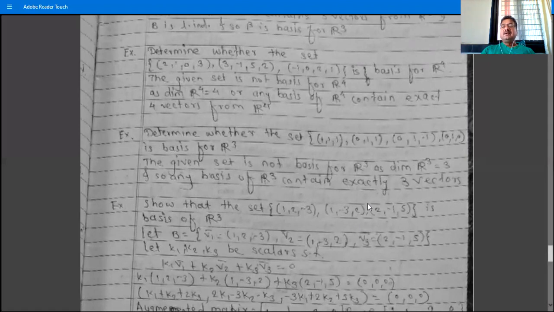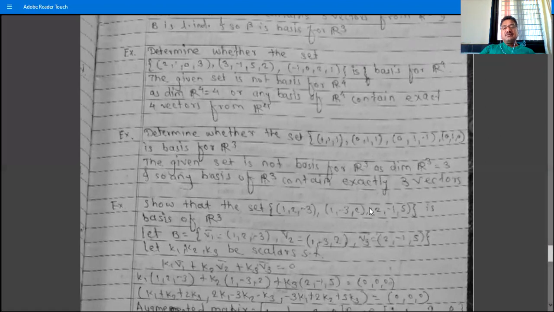Directly we can say that, for example, this set contains 4 vectors from R3, and the dimension of R3 is 3. The set contains 4 vectors, which is more than 3, and therefore this set is not a basis for R3. This set is a subset of R raised to 4, and the dimension of R raised to 4 is 4, but this set contains 3 vectors, fewer than 4, so it is not a basis of R raised to 4. So if the set contains more or fewer vectors than the dimension of the vector space, then it is not a basis.